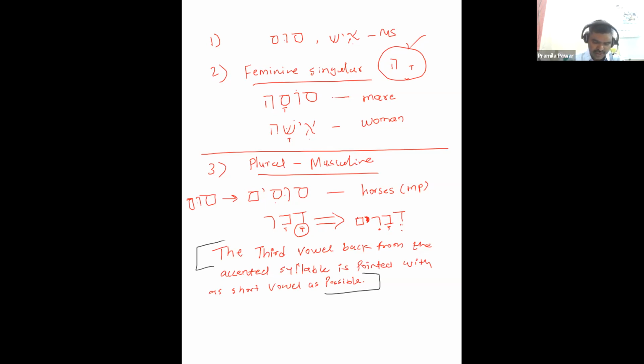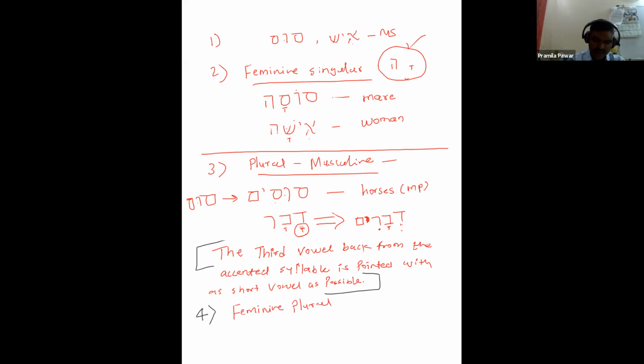Okay, let's see now. Feminine plural. Now, as for masculine plural, they use which ending?